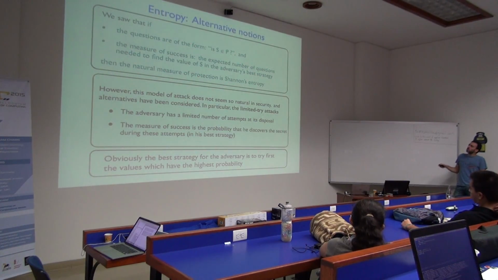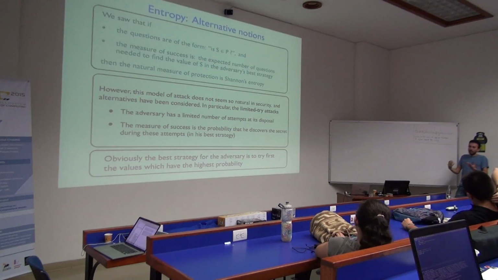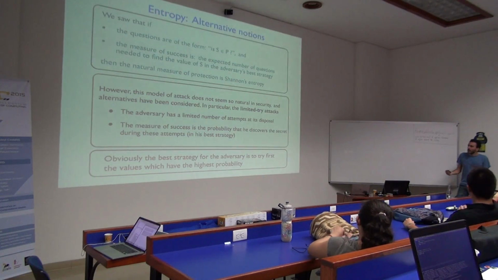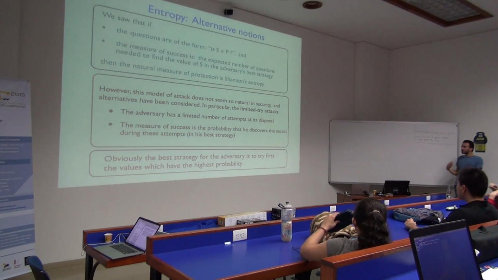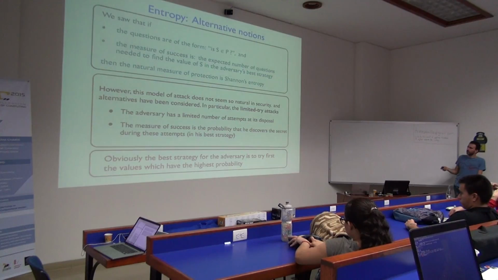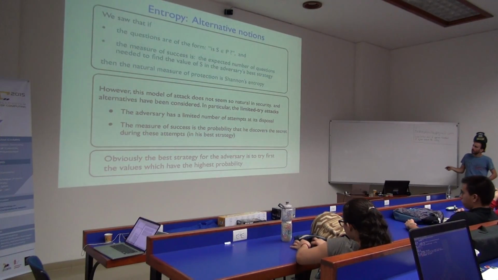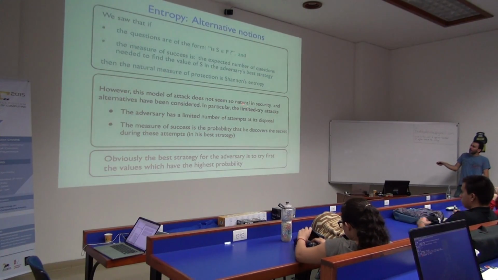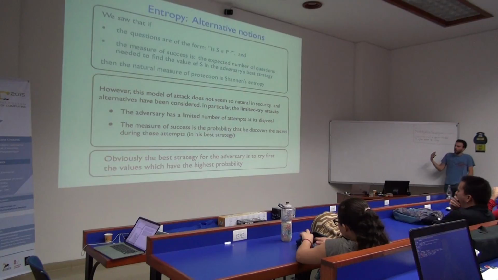So in particular, that was the entropy. Okay. People were using Shannon entropy because it has a long tradition, it's natural in communication and information theory. But then more recently, people started questioning whether this is a notion that makes sense or not, because it has some limitations. In particular, sometimes you might think that the adversary has a limited number of attempts at his disposal, right?